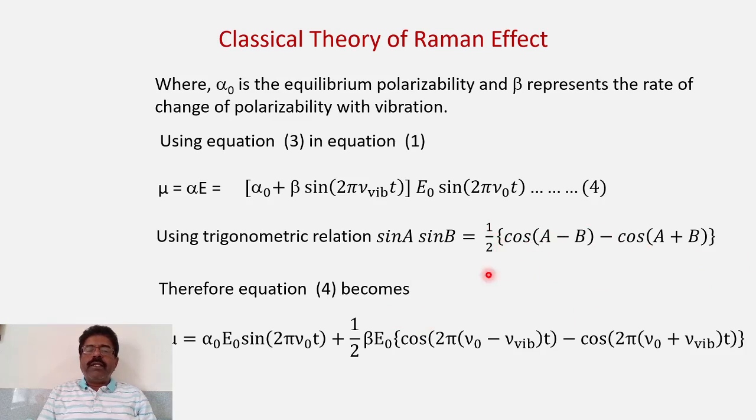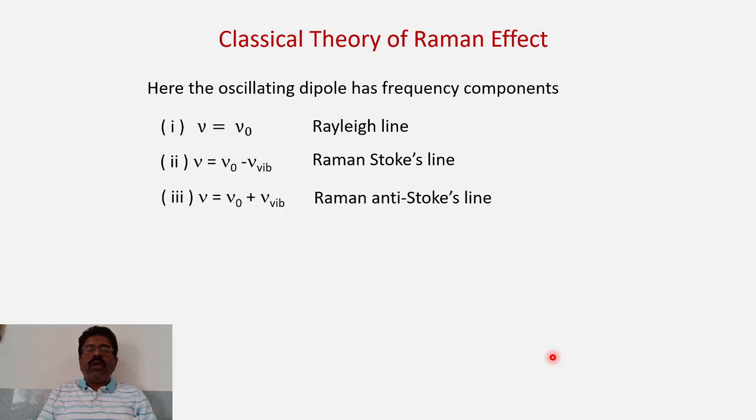Therefore, if you use this identity in equation 4, what will happen? Mu will be equal to the first term, E0 alpha 0 sine of 2 pi nu 0 t as it is, plus one half cos of a minus b. This is a and this is b. Cos of 2 pi, taking common, nu 0 minus nu vibration into t. Similarly, minus cos of a plus b, cos of 2 pi in bracket nu 0 plus nu vibration into t. So this is the final equation representing the oscillating dipole.